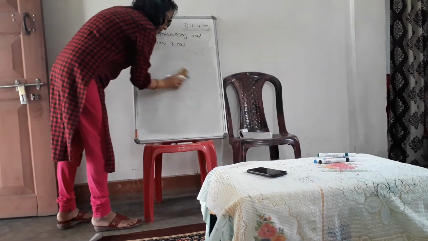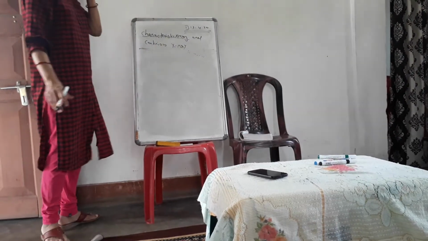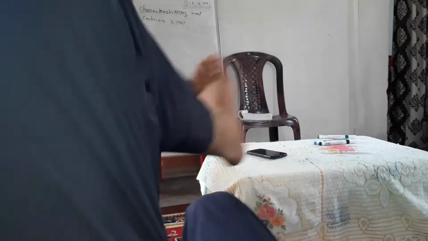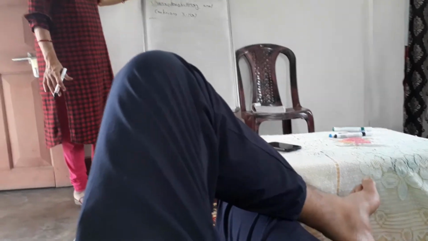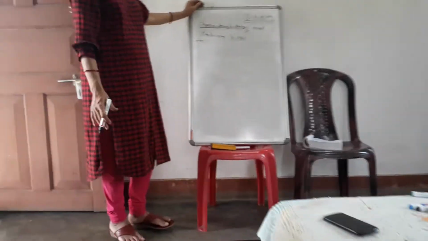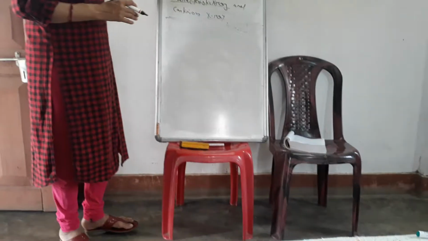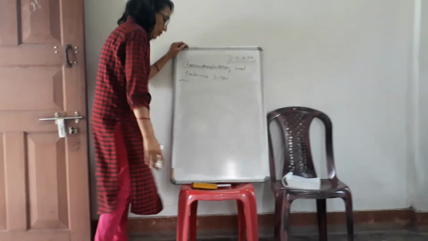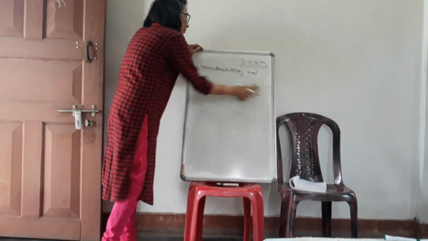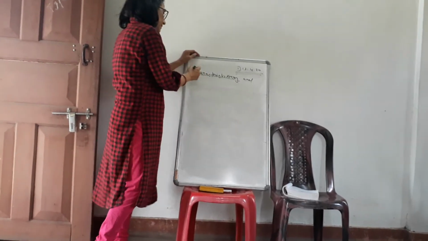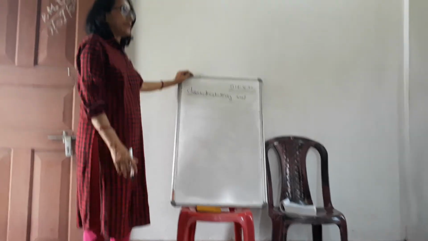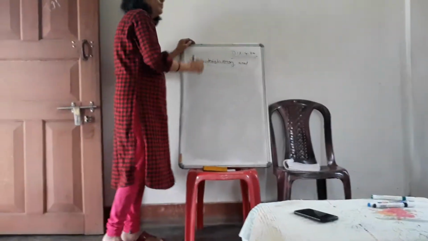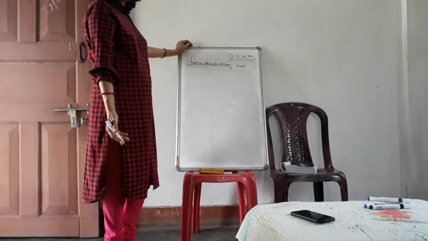For characteristic X-ray, the main thing is that the accelerating voltage should be high, at least a minimum value, and only then are characteristic X-rays emitted. What is the exact mechanism for the production of characteristic X-ray? We can explain it on the basis of Bohr's theory.